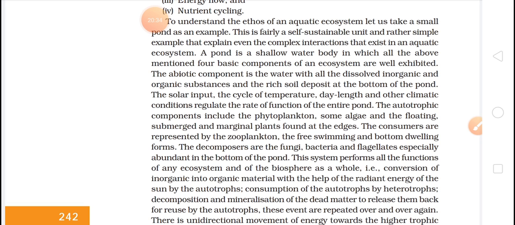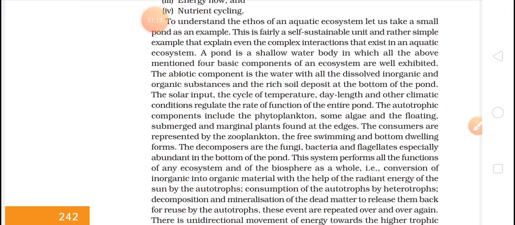The consumers are represented by zooplanktons, the free swimming and the bottom dwellers. So we have inorganic and organic substances, temperature, sunlight, proper climate conditions, and all these let the phytoplankton and some algae grow properly and do photosynthesis. We also have zooplanktons, free swimming organisms, and bottom dwellers. And in the pond we also have decomposers like fungi, bacteria, and some other organisms.